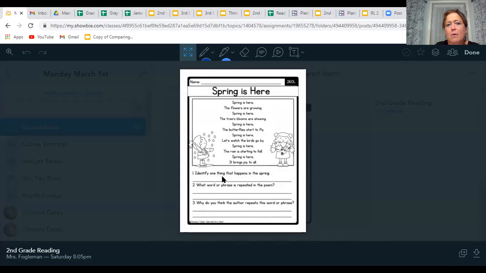You are going to identify one thing that happens in spring, what word or phrase is repeated in the poem, and why you think the author repeats that word or phrase. Okay, make sure, especially in this last one, number 3, you give some detail and make sure you're writing this third one in a complete sentence.